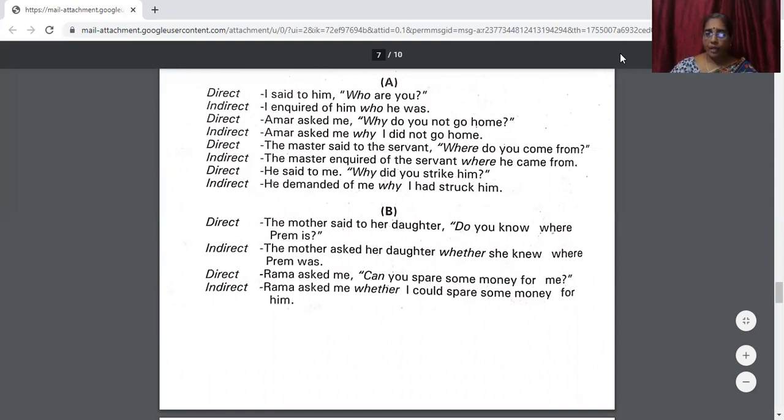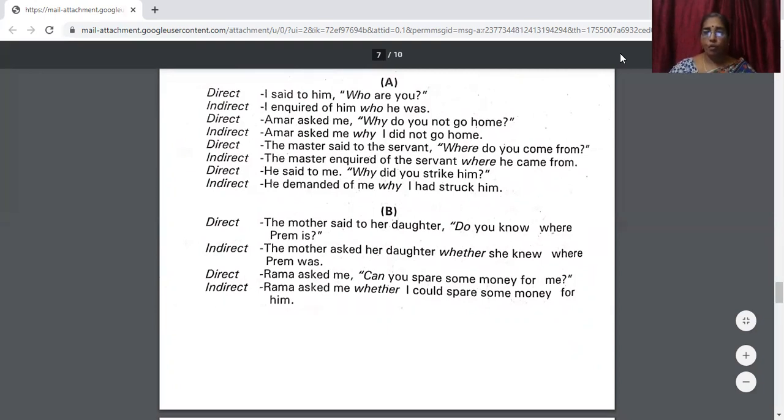Now, this "do you know where Prem is" looks like any other interrogative sentence, as we have seen above in the previous examples. It seems to be the same, but it is not so. Do you know where Prem is? When I put this question, what will be the general answer? Yes or no, isn't it? I know. Yes or no will be the answer.